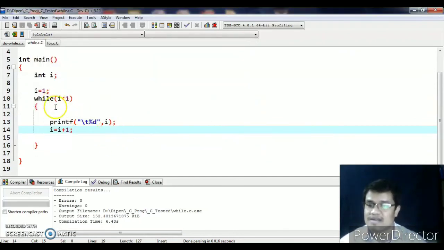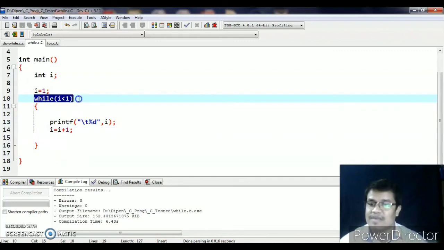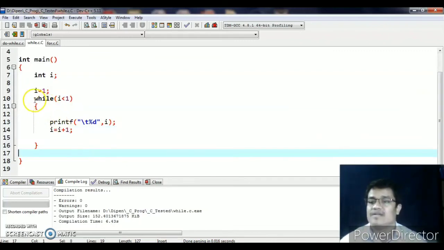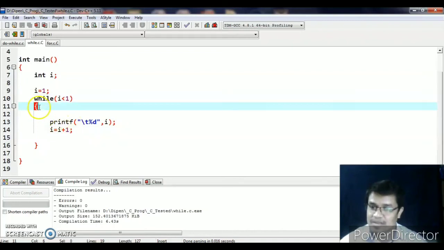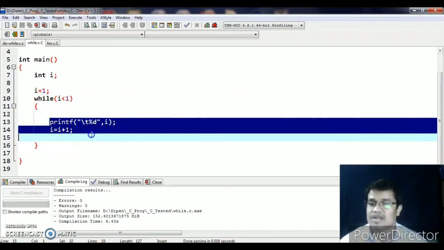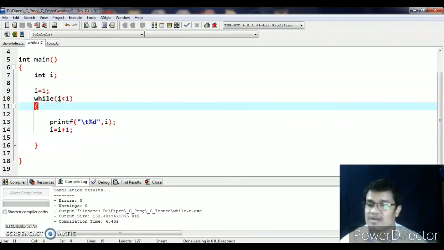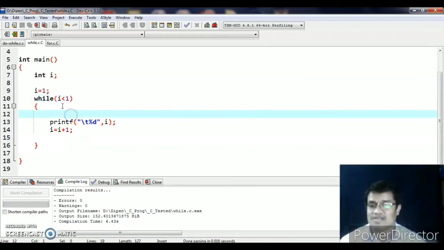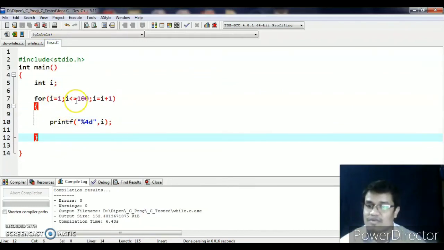The reason is that the testing happens at the beginning, modification happens later. Testing happens, then the body works. If the condition is violated, 1 is not less than 1, so the whole body is not taken under any consideration.